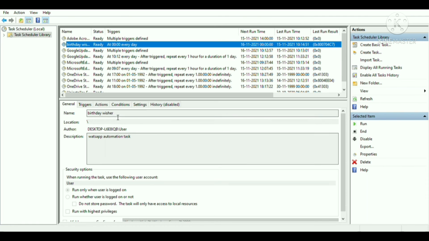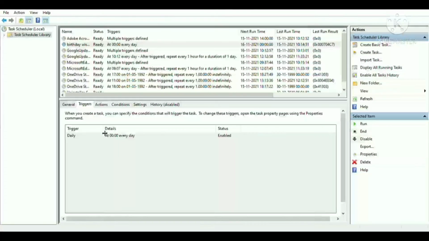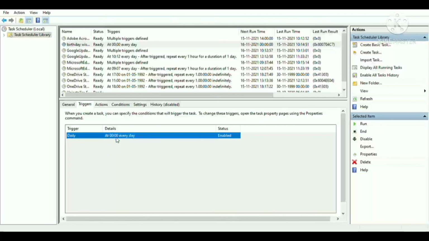Next, we go to the triggers column, and we will go to new. We will set the setting to daily, and we will make the time as 00:00:00, that is the 12 midnight we are referring to, and then we will click on OK. That means at 12 o'clock midnight our task gets created, and our program will be triggered at that particular point in time. Next we go to actions, and we will go to new.